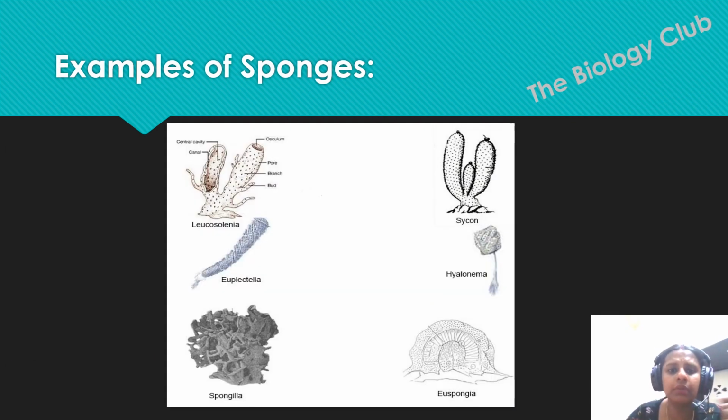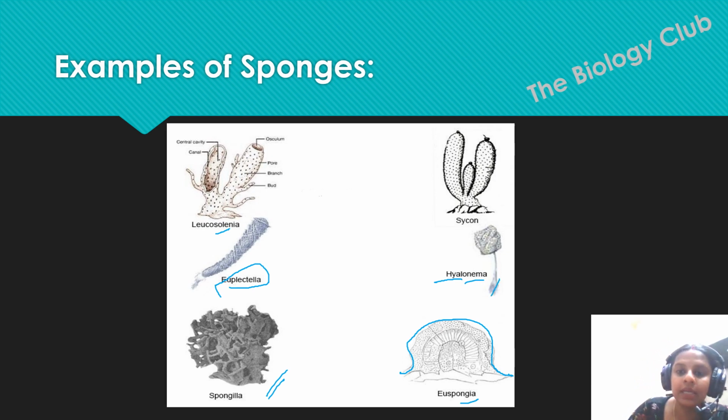Fine. Now there are some different examples here. Leucosolenia looks like this. Euplectella looks like a feather, right? Then Spongilla we have seen just now. Euspongia is something like this. Hyalonema is something like a fan, like a hand fan, right? Then we have Sycon. So we have different types of examples in your book, and you will find different examples there also.